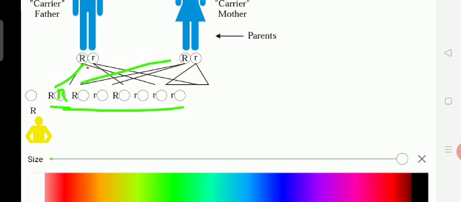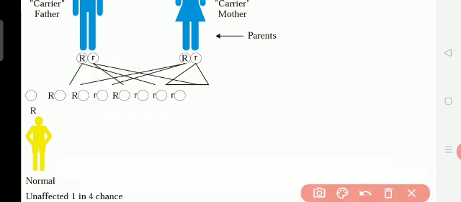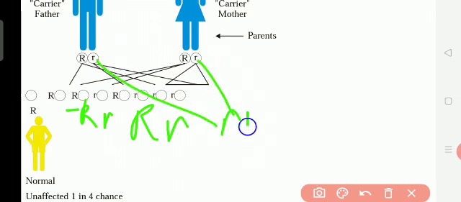Now for the second one. It gets capital R and small r, so it is also unaffected. And the second person gets capital R, small r, also unaffected. But the last person gets small r from the father and small r from the mother.